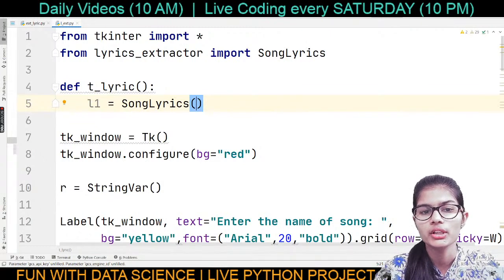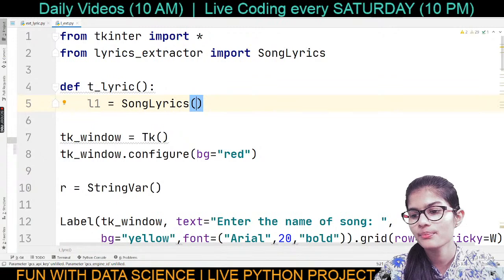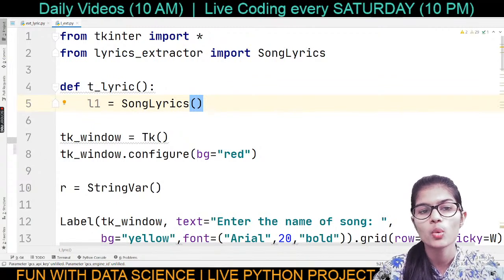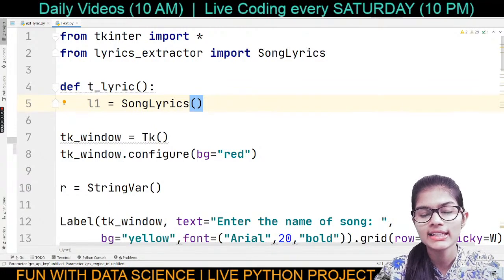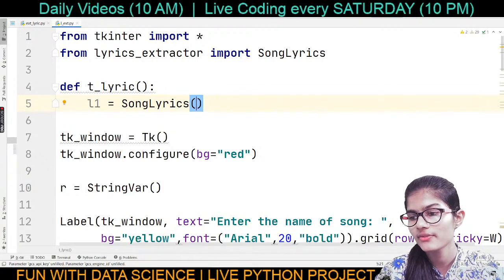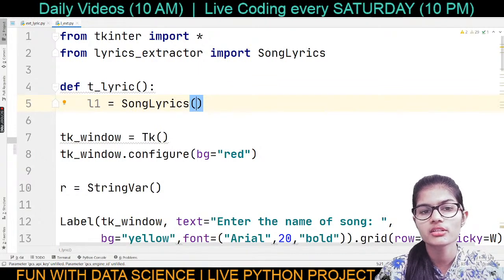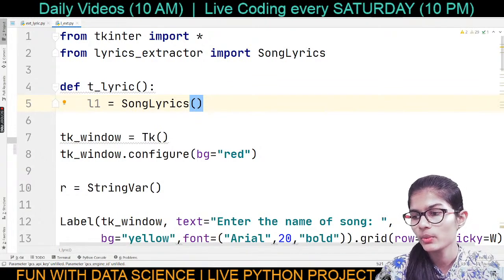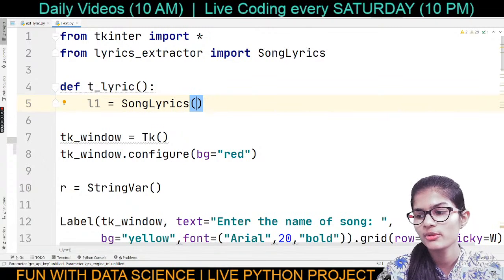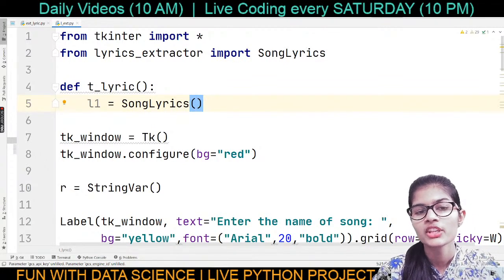You have to go onto Google and search for some respective websites from where you can extract the lyrics. From those websites you have to find the key and the API. Listen carefully, everyone. Search for lyrics extractor websites, and there you will get some websites. There is one Google developer website as well, and from there you can also generate a key and an API.